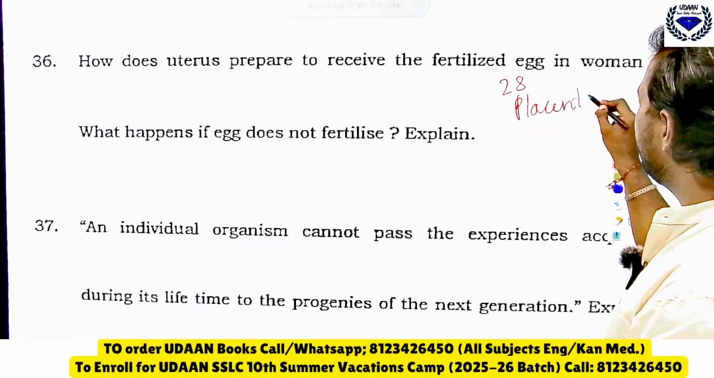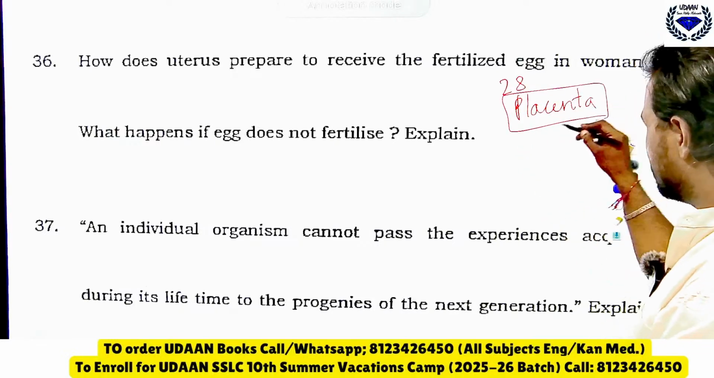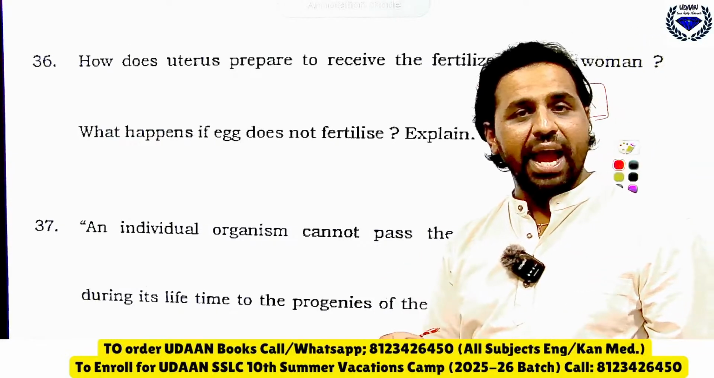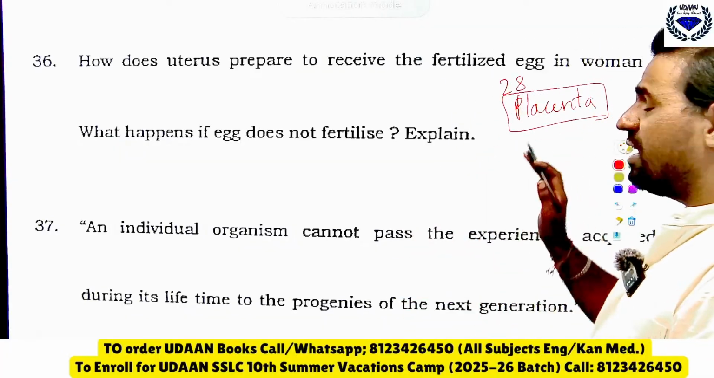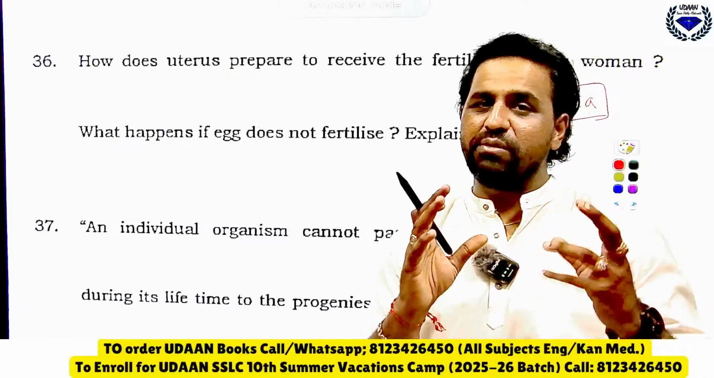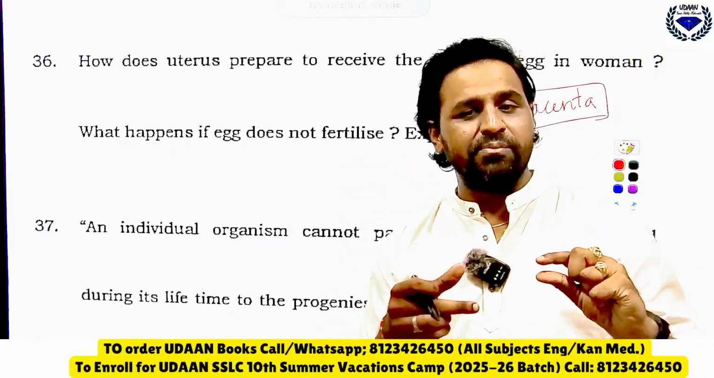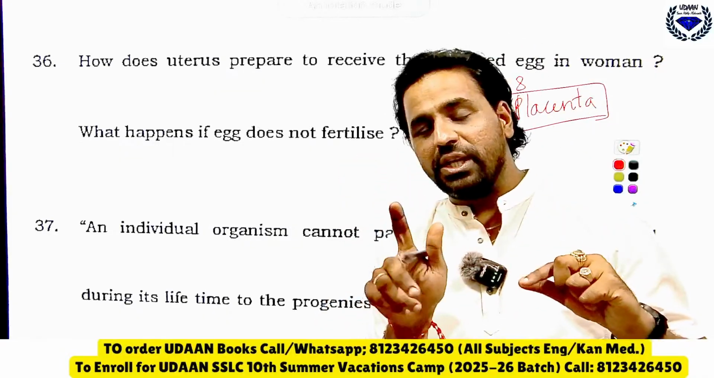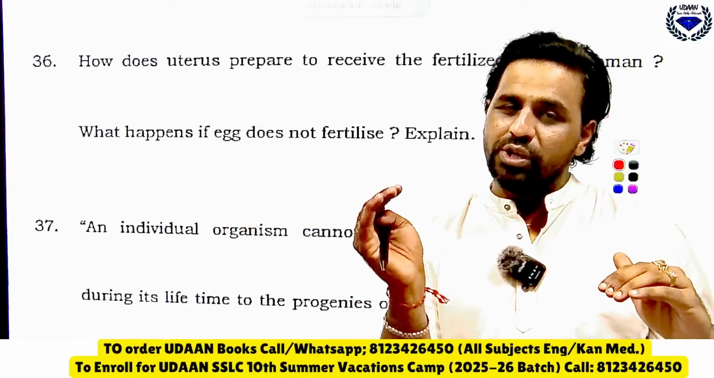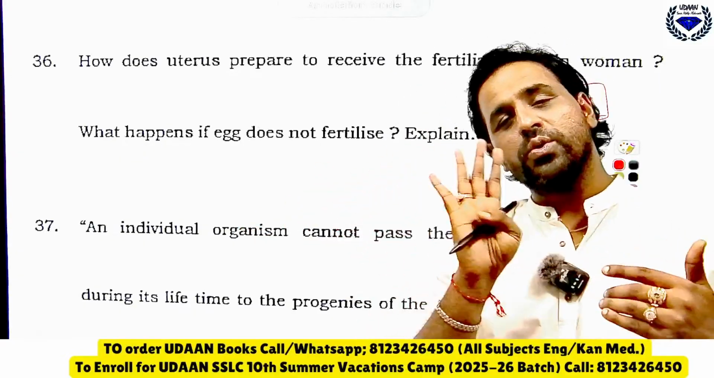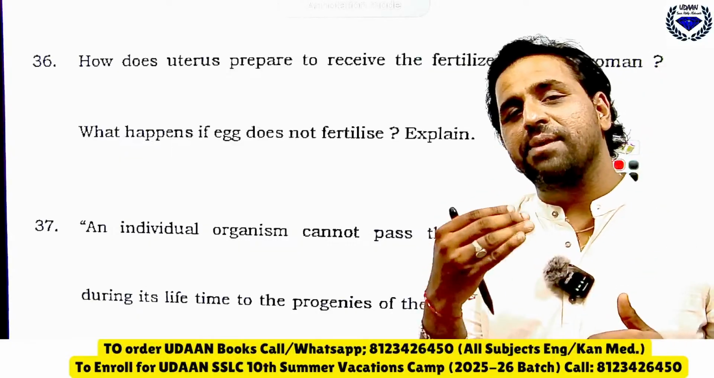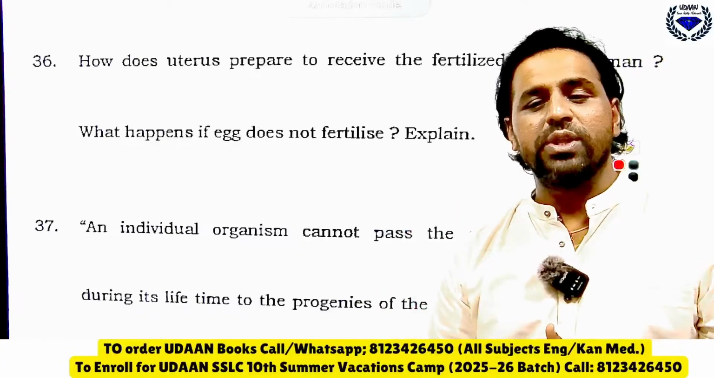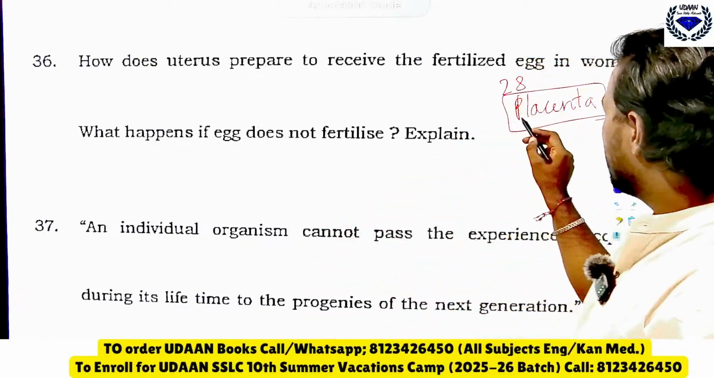When the sperm and egg meet, the baby's house, the baby's universe for 9 months, is the placenta only. And the only link between mother and baby is the umbilical cord, attached to the stomach. Through that only the food and oxygen will be transferred to the embryo's body, and the waste generated by the embryo will be given into the mother's blood. That is what you should write here.